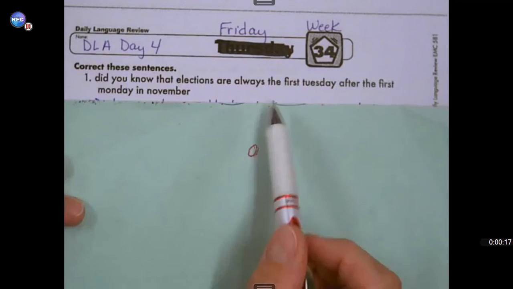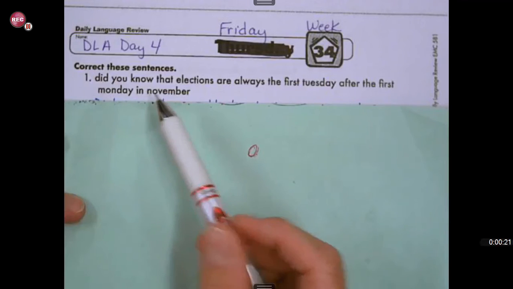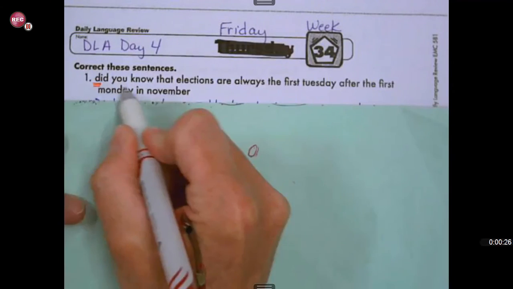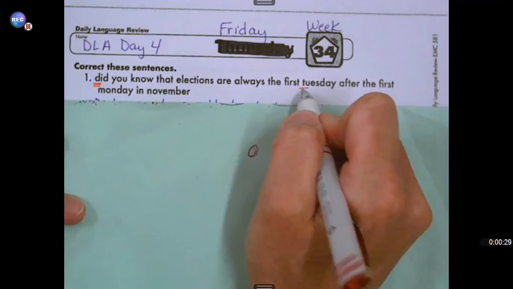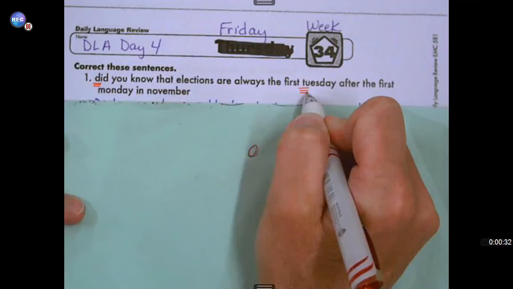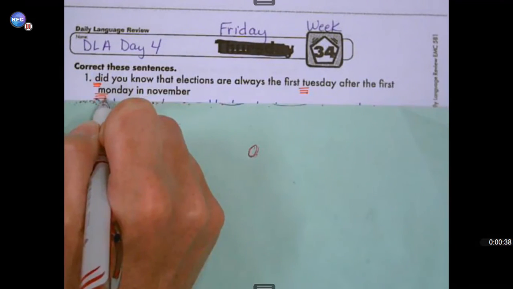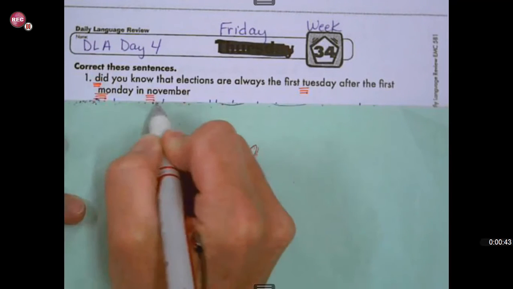So the first one says, correct these sentences. Did you know that elections are always the first Tuesday after the first Monday in November? Okay, so we're going to start with a capital D. Did you know elections are always the first Tuesday? We're going to make Tuesday a capital letter because it's a proper noun. After the first Monday, so we're going to capitalize Monday because it's a proper noun. And November, a capital letter.